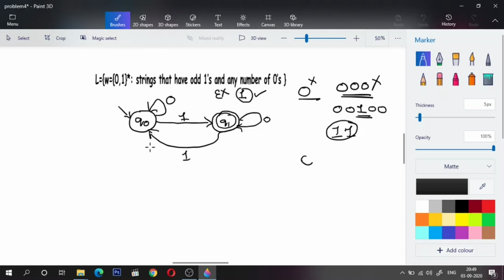Take any example. 0 will be rejected because it contains an even number of 1s. A single 1 will be accepted because it contains an odd number. 1 1 will be rejected because it contains an even number: Q0 upon 1 goes to Q1, and in Q1 I encounter one more 1, which makes it even, so I go back to Q0, which is non-accepting. We are not bothered about the number of zeros that we encounter with an odd number of 1s, so even this will be accepted. So this is the solution for this problem. We'll see a few more.